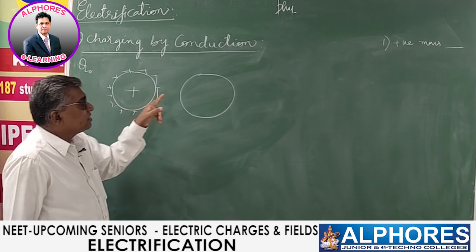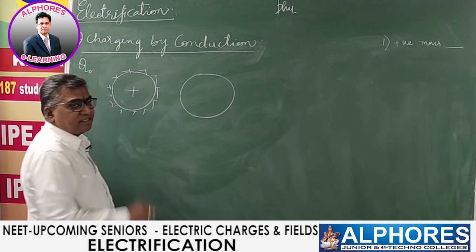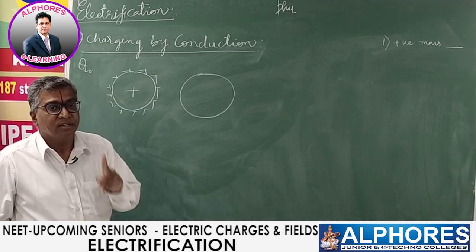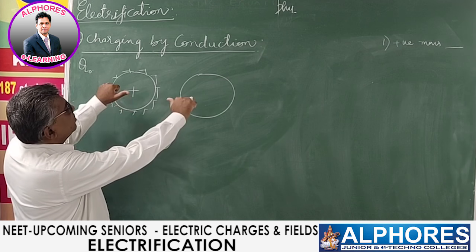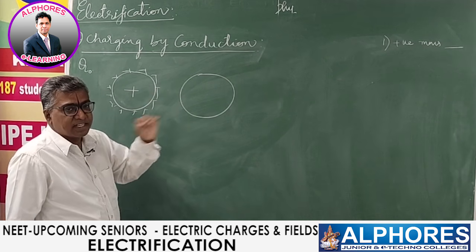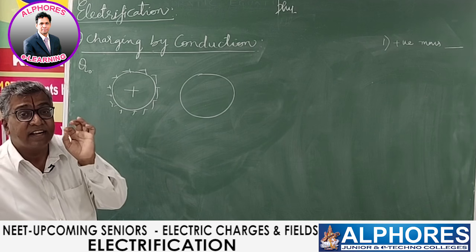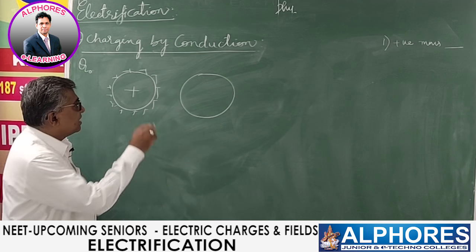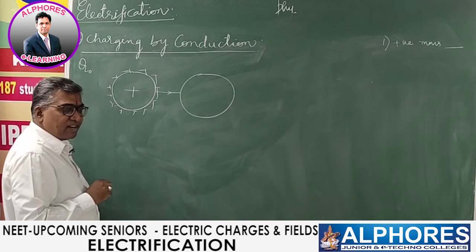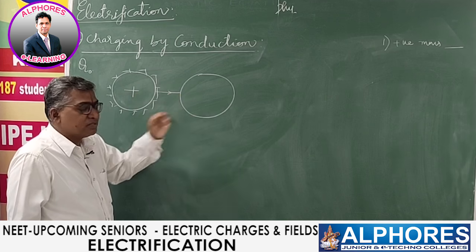Now the body on which you want to produce charge, put them in contact. There are two ways of contact: direct contact and indirect contact. What do you mean by direct contact? Put them directly in contact, touching one another. Then charge migrates. Or you can connect them by a conducting copper wire. This is called indirect contact. Then what happens? Charge migrates, charge moves.